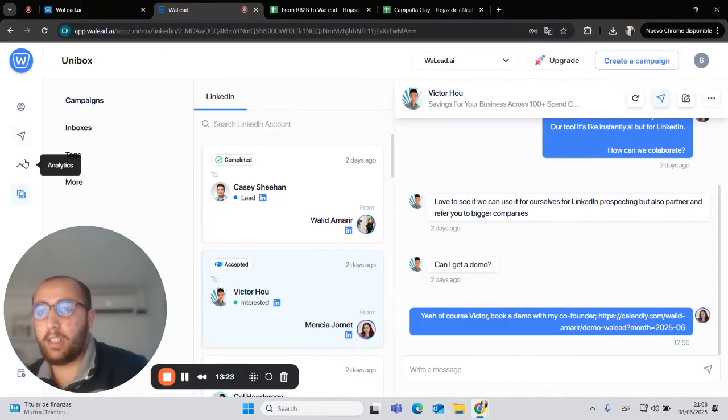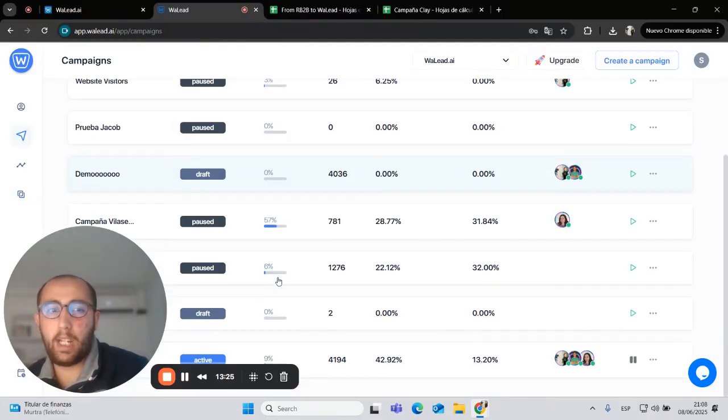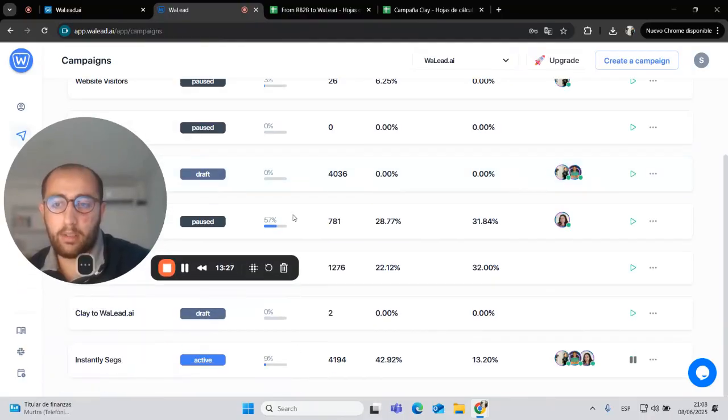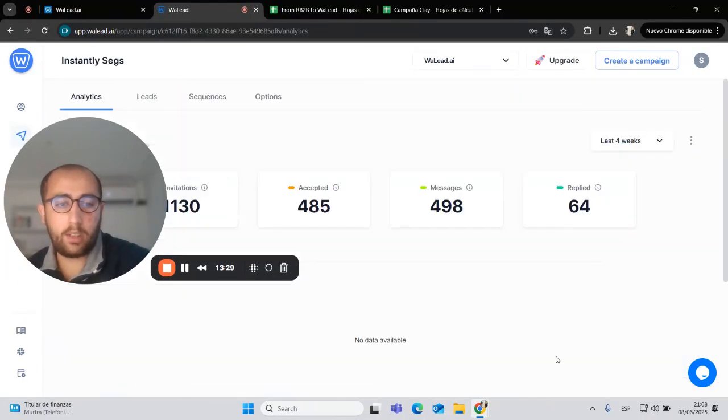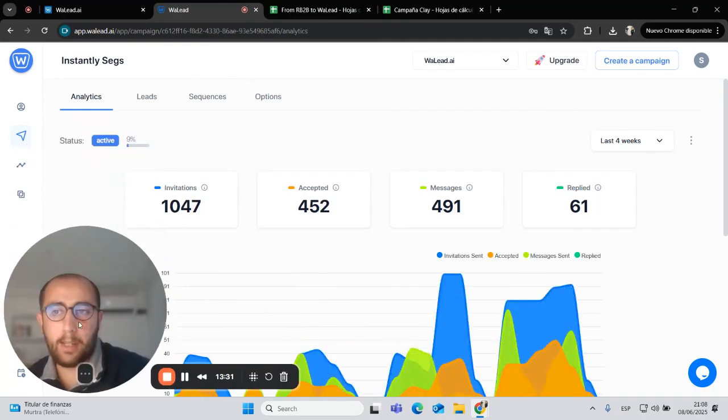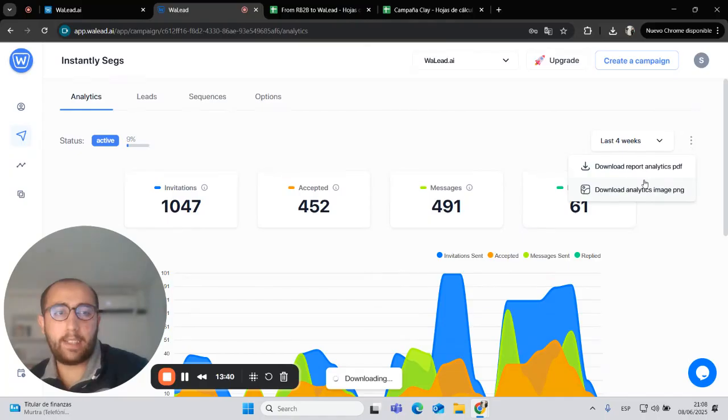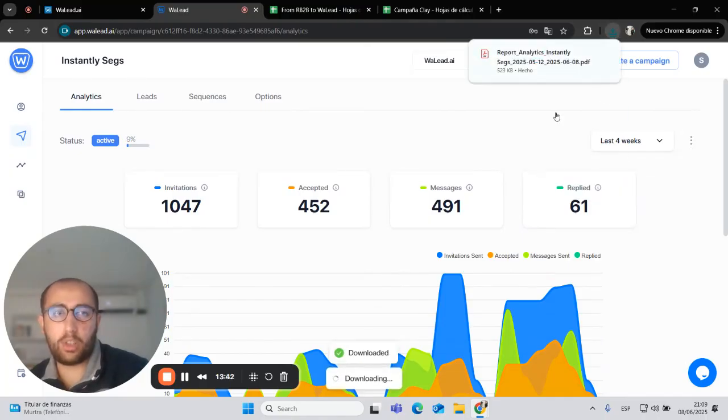Perfect. And if we also go to the campaigns, we have here some other things. For example, you can go to the campaign and imagine, for example, if a teammate or a client is asking for some reports. We have here some fast screenshots and reports so that you can share with them.